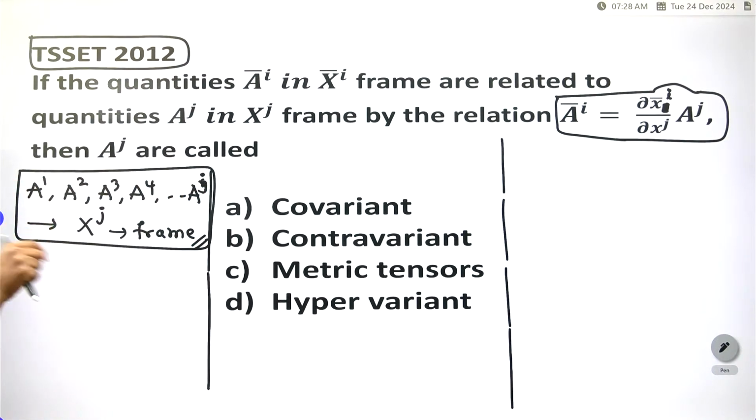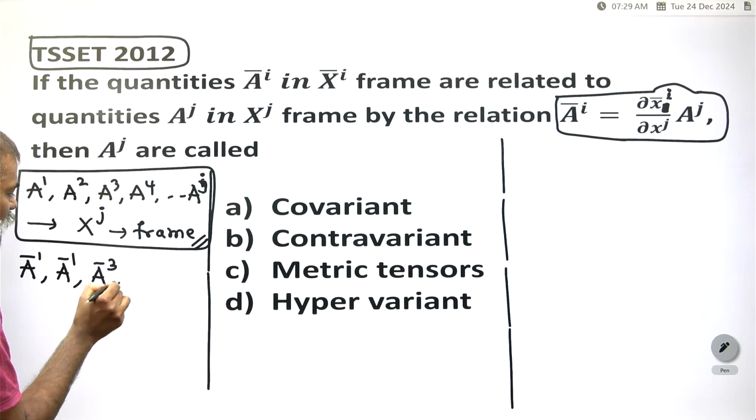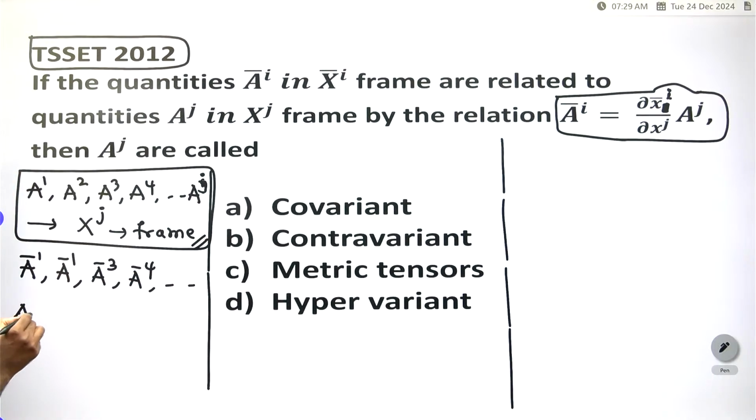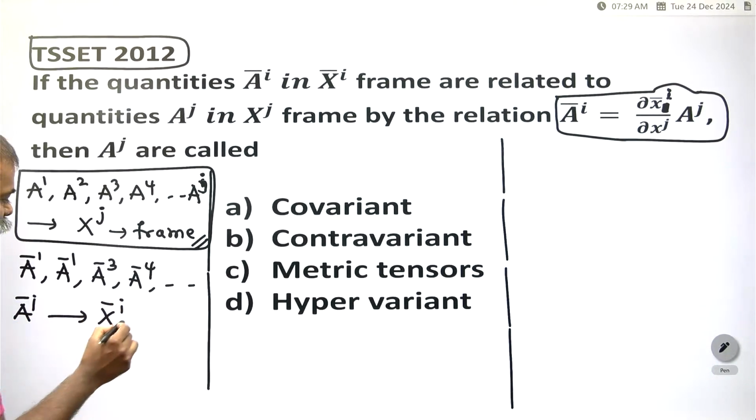Already I told you in our app, all these classes, you can also listen to them in our app. Now there is one more frame, another frame: a bar 1, a bar 2, a bar 3, a bar 4, and so on, up to a bar i. In which frame are these? In the x bar i frame.